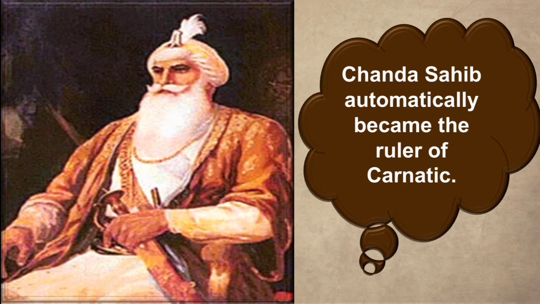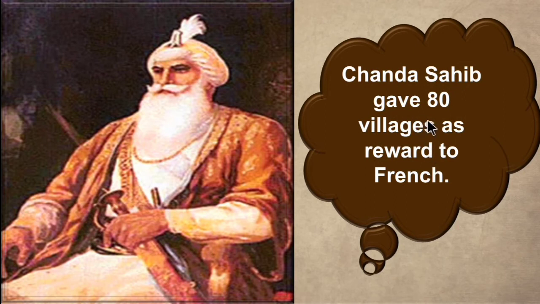The French won the battle. Then Chanda Sahib gave 80 villages as a reward, a gift, to the French because they supported him.